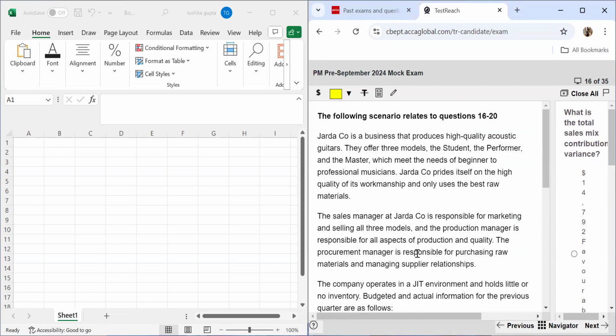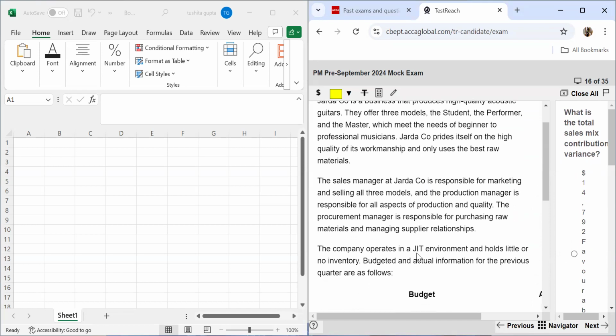Jarda Company is a business that produces high-quality acoustic guitars. They offer three models, the student, performer, and the master, which meet the needs of beginner to professional musicians. Jarda Company prides itself on the high quality of its workmanship and only uses the best raw materials. The sales manager is responsible for marketing and selling all three models, and the production manager is responsible for all aspects of production and quality. The procurement manager is responsible for purchasing raw materials and managing supplier relationships.